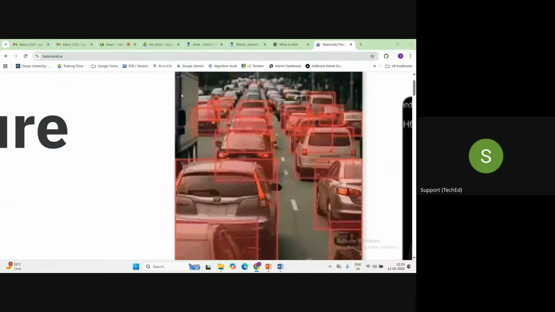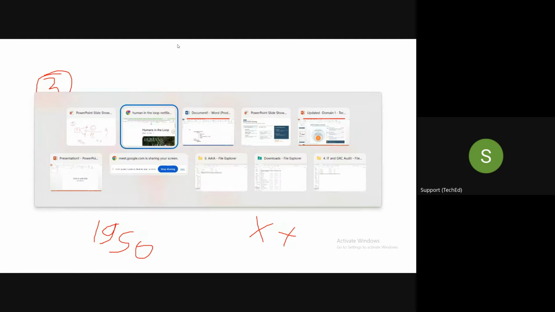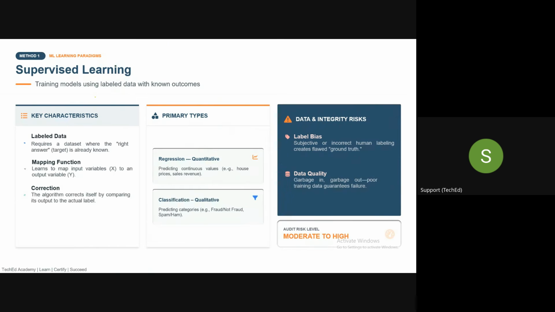If you get a chance, guys, just watch this movie. It is called Human in the Loop. This is available on Netflix. Initially, it is a little bit boring, but after watching this one hour movie, I am 100% sure you will be able to know the concept of labeling, what labeling is, and how that works.